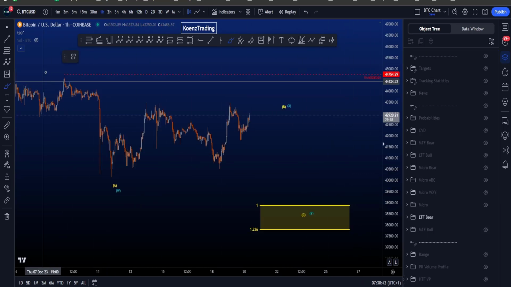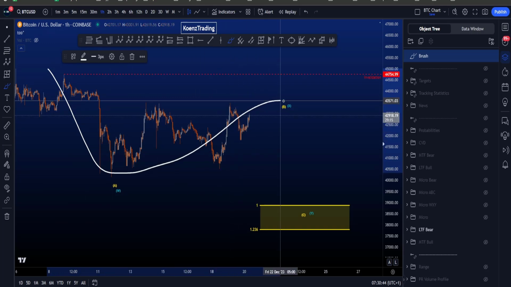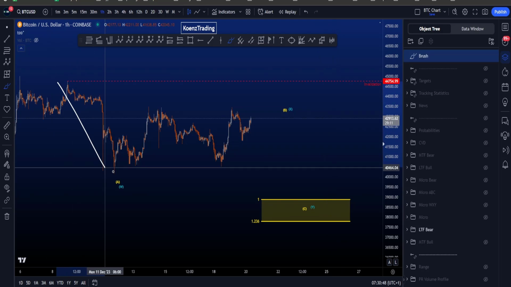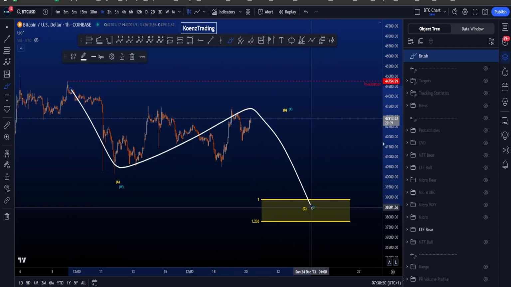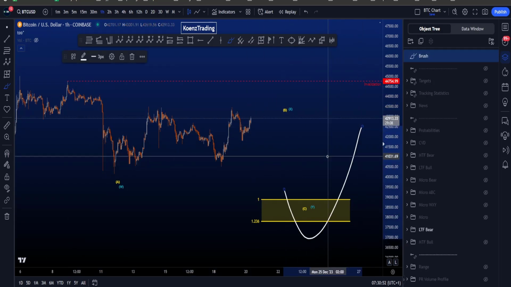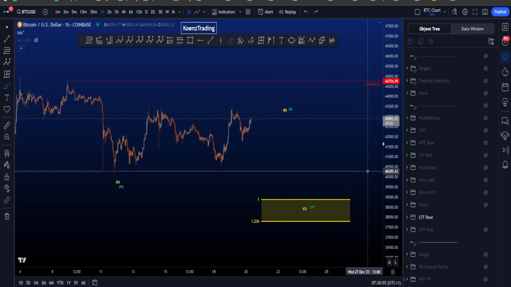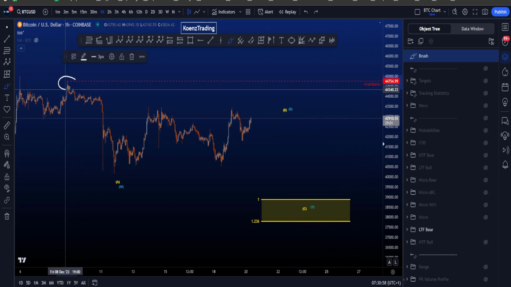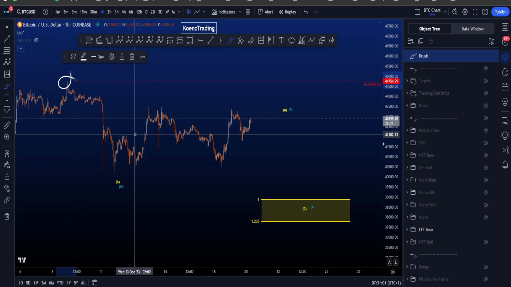If we then look at scenarios that could lead to more downside for this bigger wave 4, then here we are looking for an ABC or a WXY for lower prices, after which we then expect a bounce towards the upside to start a wave 5. Invalidation of both of these scenarios is price taking this high at 44.7k.